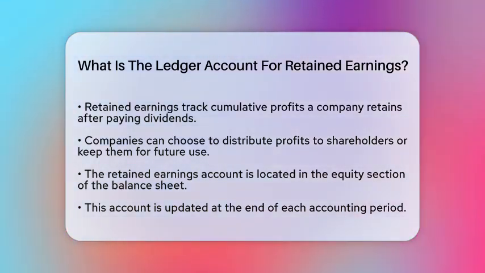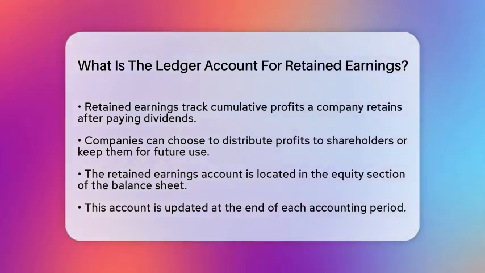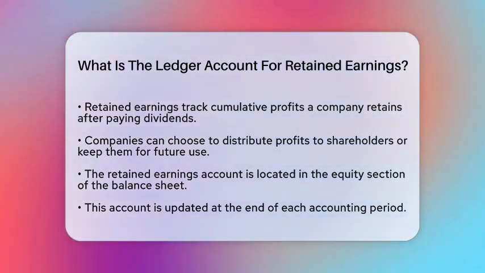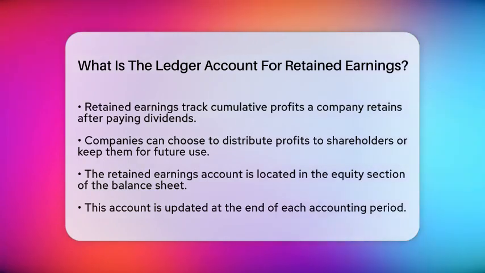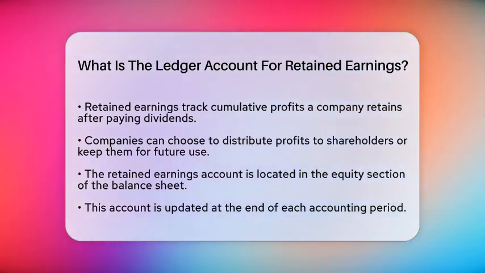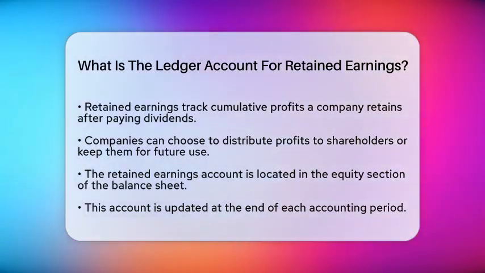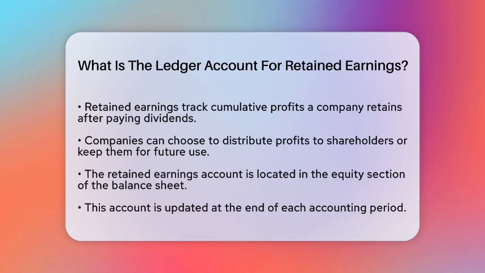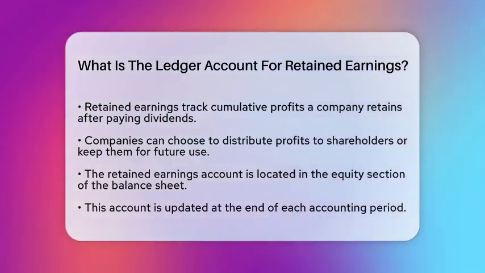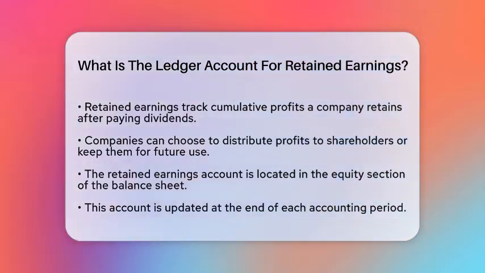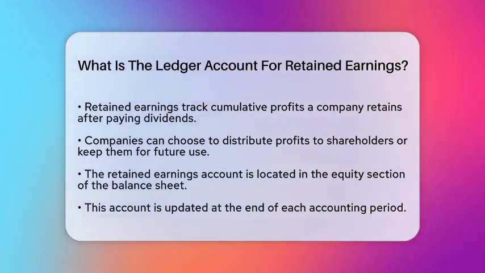Retained earnings represent the cumulative profits a company has earned and kept, minus any dividends paid to shareholders. This means that after a company earns money, it can choose to either distribute some of that money to shareholders or keep it for future use. When it keeps the profits, those funds are recorded in the retained earnings account.